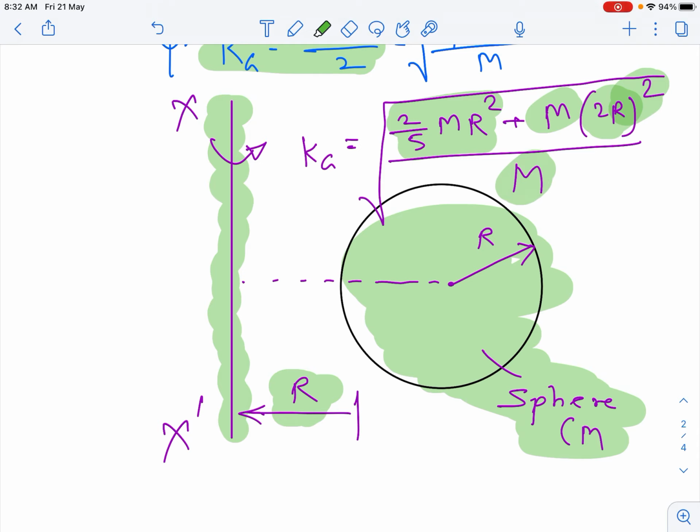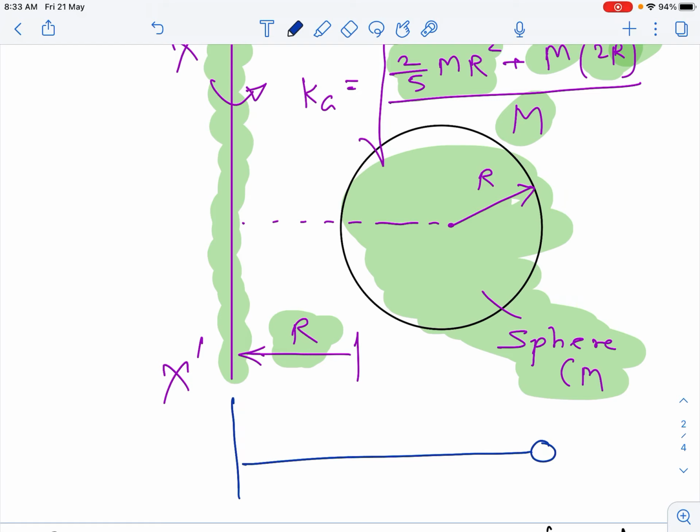Notice that it is not necessary that it should be a ring, because we can consider a single particle. If I consider a single particle, friends, then the mass of the particle must be equal to the mass of the sphere.